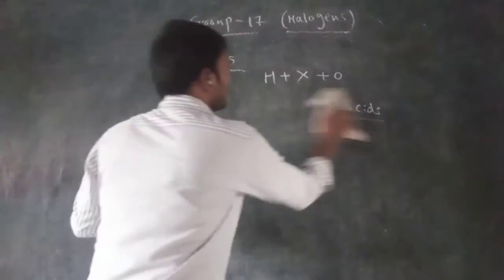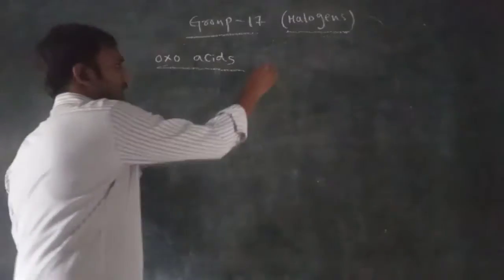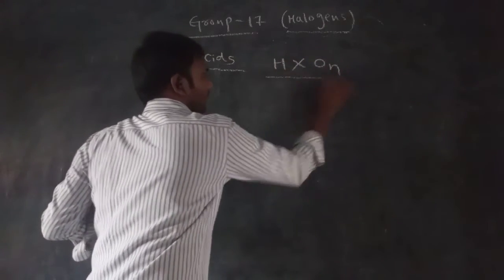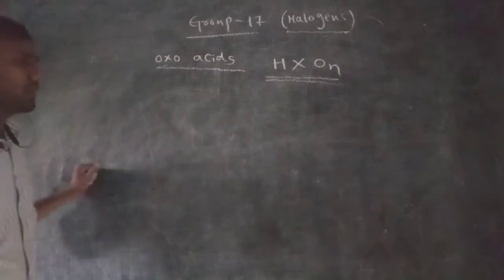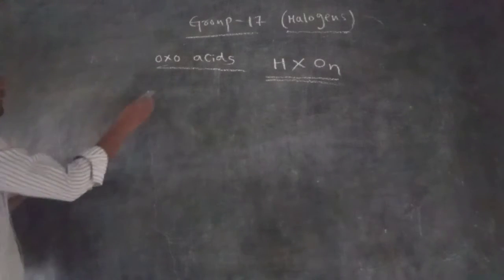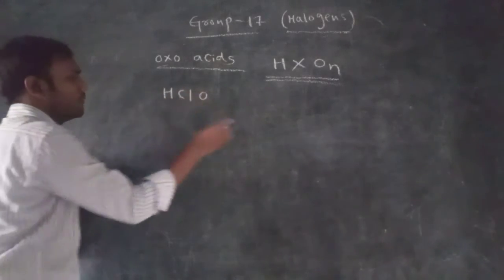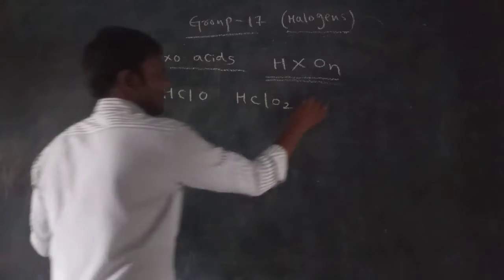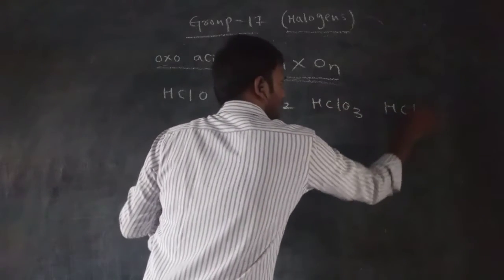So now you see that generally, by the combination of hydrogen, halogen, and oxygen, we can write one general formula, that is HXOn. By using this general formula, we can write the oxoacids. So I am writing the oxoacids of chlorine here: HClO, next HClO2, where the n is nothing but the number of oxygens, HClO3, and next one HClO4.